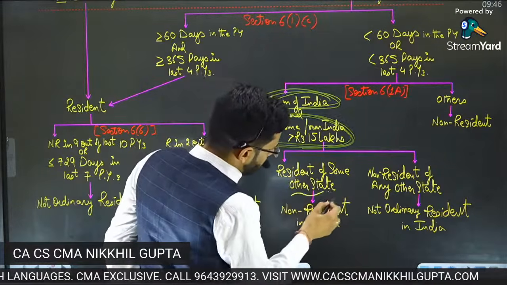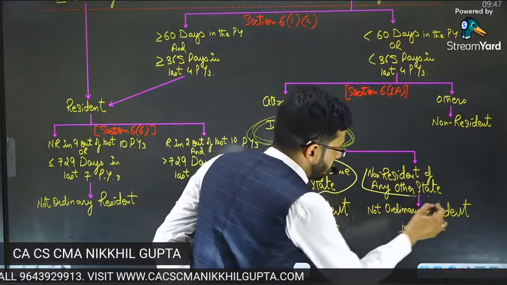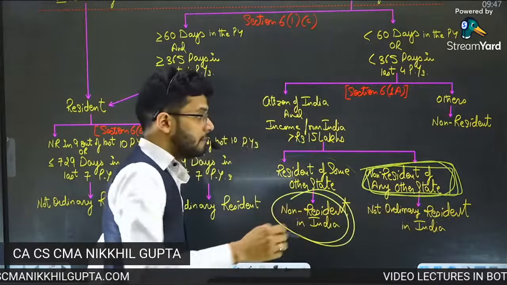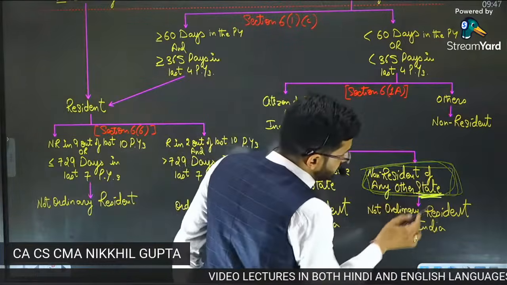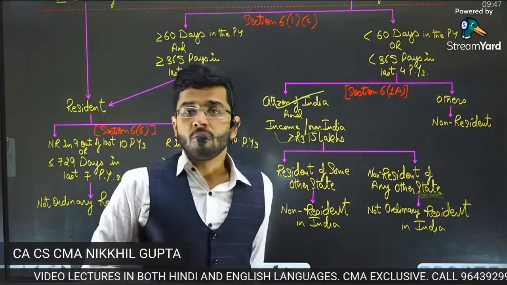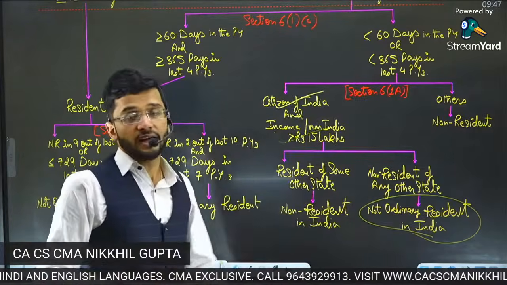guys, if you are a resident of some other state, then you are a non-resident in India. But if you are a non-resident for any other state, state means country, okay? Over here, state means country. If you are a non-resident in any other country and you are a citizen of India and you are earning income of more than 15 lakh rupees from Indian sources, then you become a not ordinary resident in India.